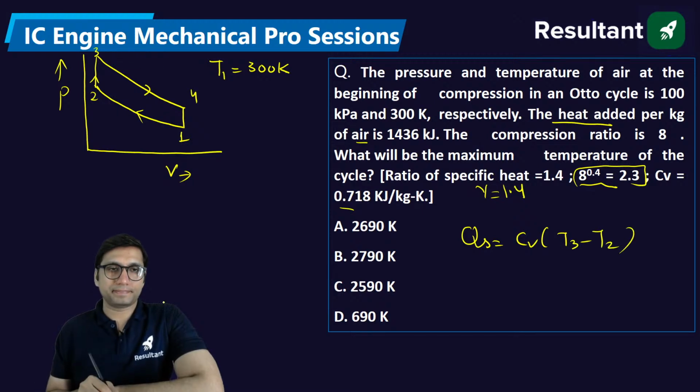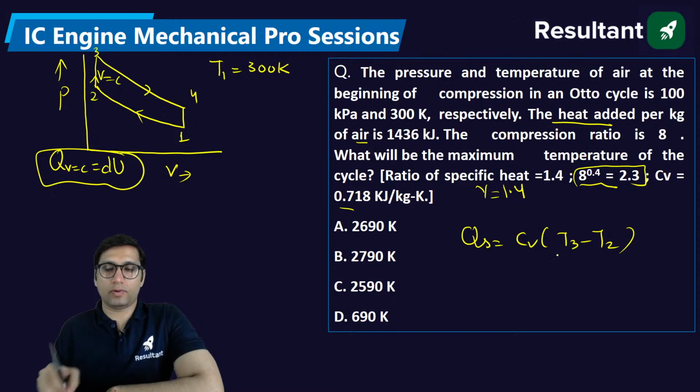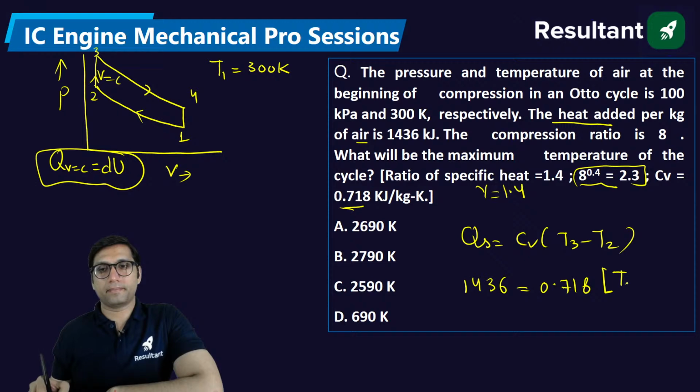This is the formula, because heat supplied is at constant volume, and heat supplied at constant volume is equal to the change in internal energy. Cv is given, heat supplied is given in this question, which is 1436. Cv is 0.718. T3 you have to find. T2 you don't know.